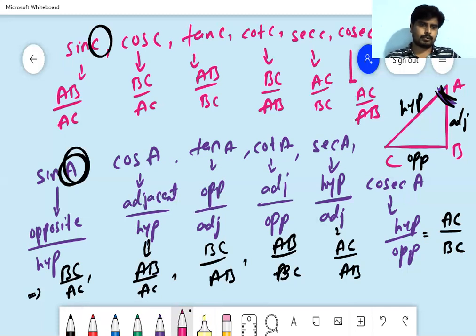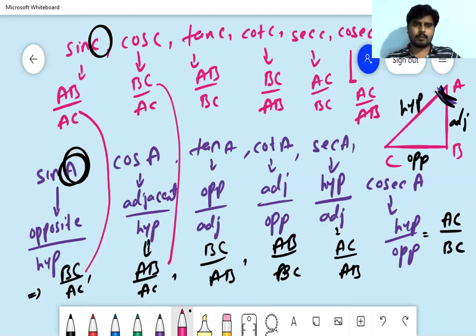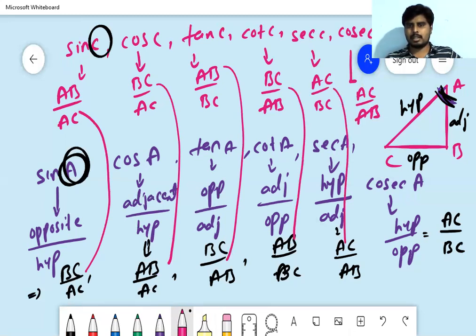For cos C and cos A, tan C and tan A, cot C and cot A, secant C and secant A, cosec C, cosec A, for different angles, you get different ratios. But the formula remains the same. Got it? So like this, we can derive the trigonometric ratios. I hope you understood.